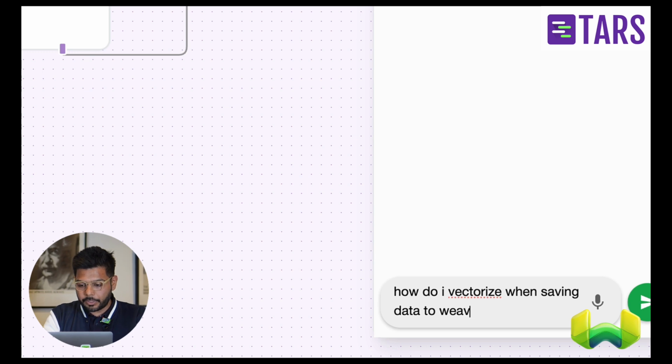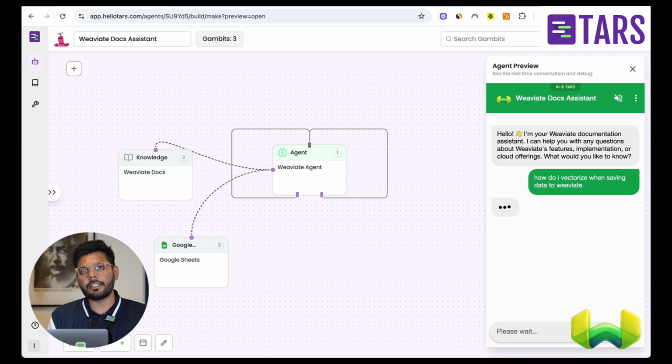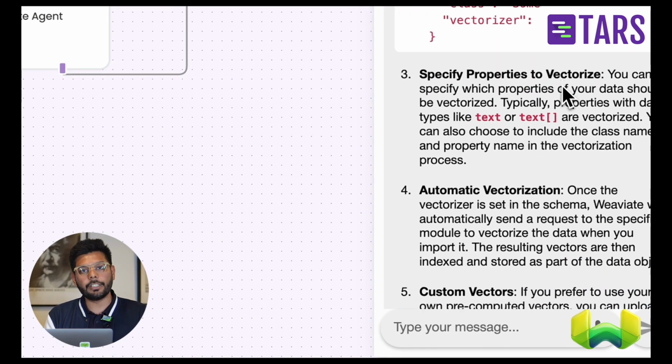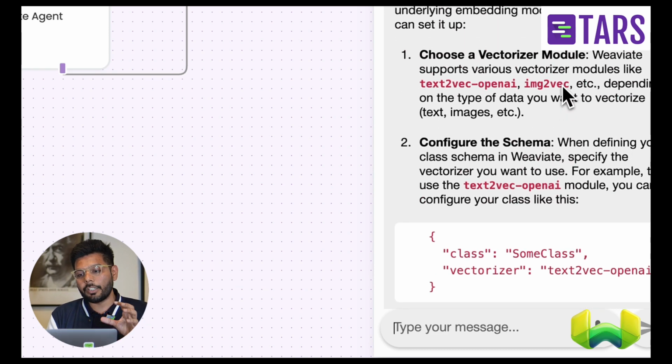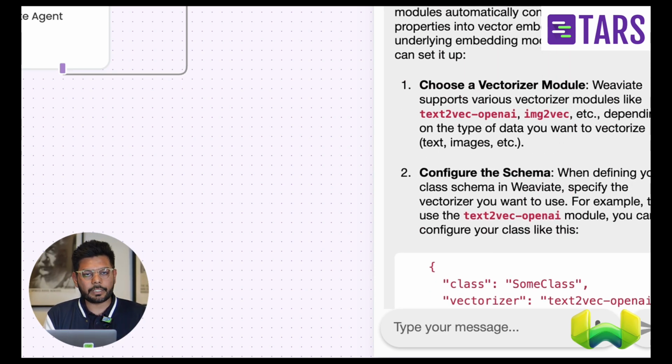So this is, think of a normal user who is on Weaviate's website asking a certain question about what they want to do. At this point, the agent is referring to the knowledge tool that it has been connected to and fetching the right information based on the user's question itself. And that is what you would see the agent has done here. It has brought in a human-like response, did a semantic search on the knowledge base that we had connected it with, and brought in the proper response to it.